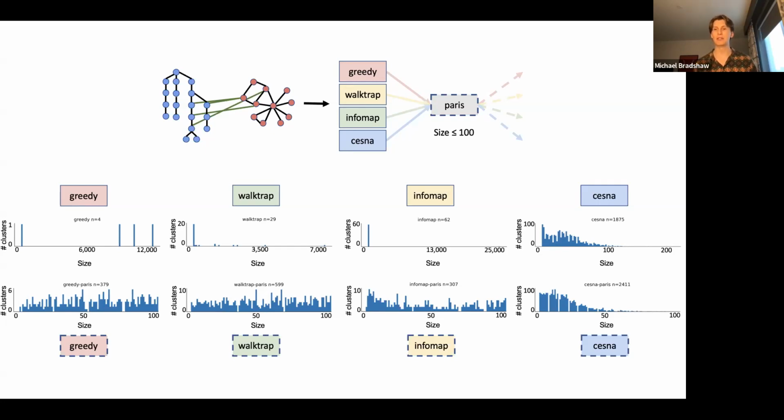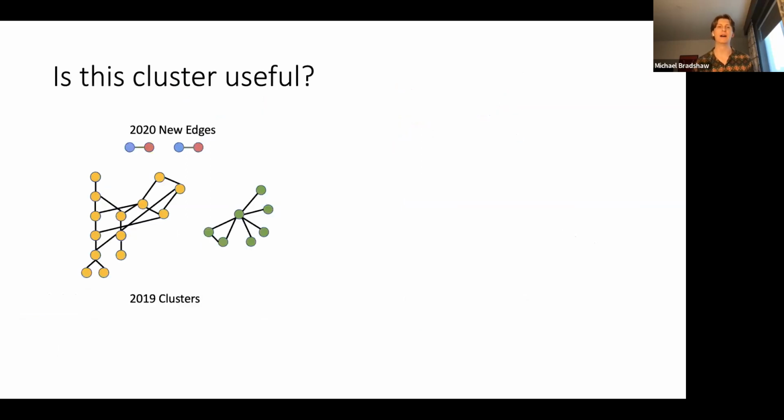So now we have all these clusters that are potentially manageable, but we need some way of quantifying their usefulness and knowing which ones are good versus which ones are bad. The way that we decide to go about identifying their usefulness is with the task we call edge rediscovery. The way edge rediscovery works is we first identify clusters in the 2019 data, and then we look for edges that are then added in future years, like in 2020.